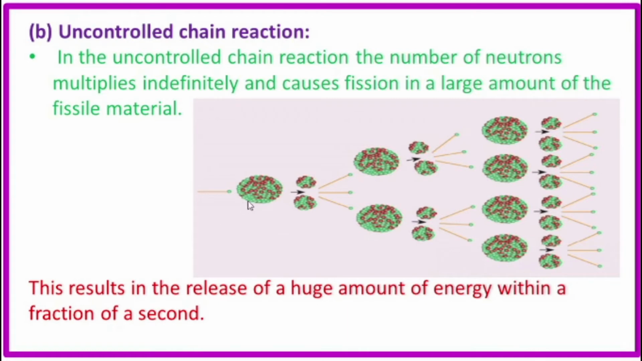Okay. See, in the first cycle, we get 3 neutrons. These 3 neutrons react with the radioactive element, and we get 9 neutrons. Then the 9 react with uranium nuclei, and we get 27. So it is an uncontrolled chain reaction. This results in the release of a huge amount of energy within a fraction of a second. In a fraction of a second, we get a large amount of energy.